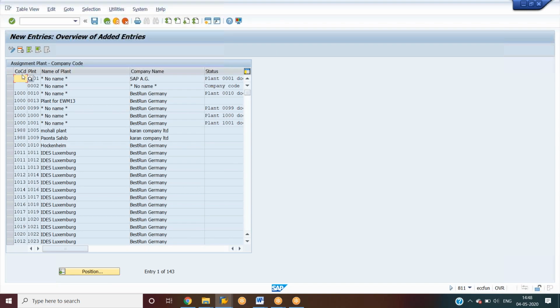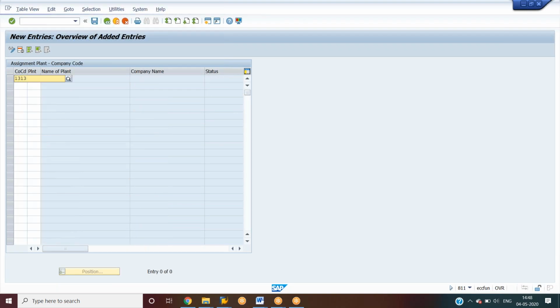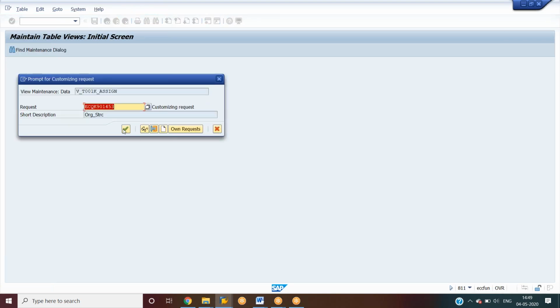click on new entries. Company code is 1313. Plant is 1313. We have to click enter, and we have to save.